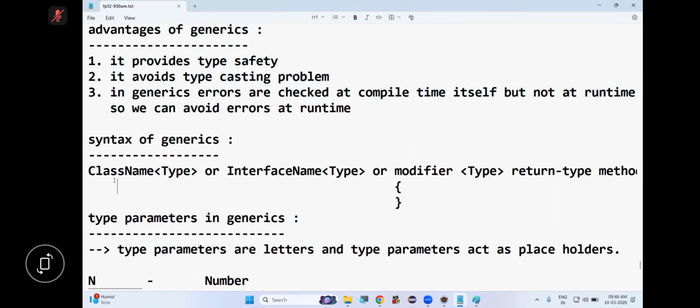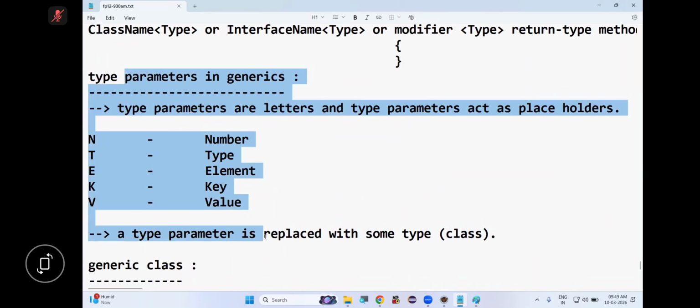What is the syntax of generics? We can make a class generic, we can make an interface generic, and we can make a method generic. So here I'm using generics for a class, here I'm using generics for an interface, and here I'm using generics for a method. And I told you what type parameters are, right?